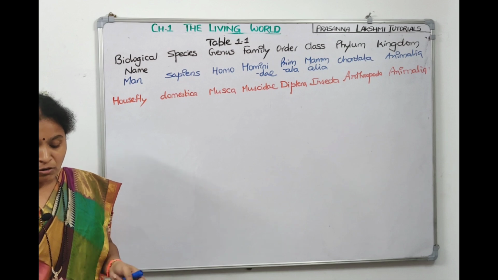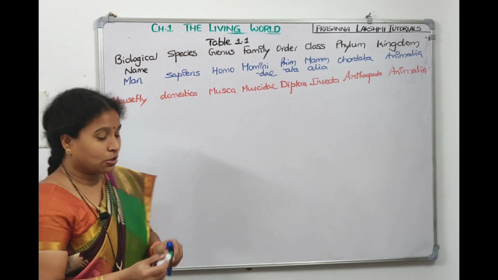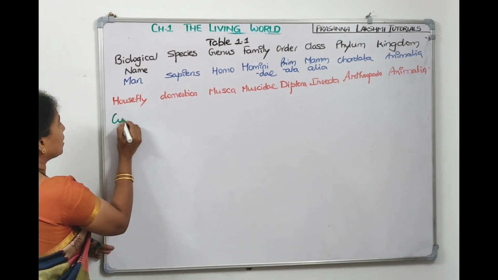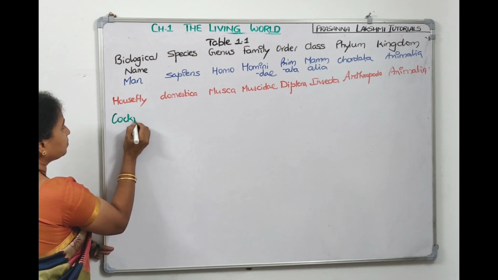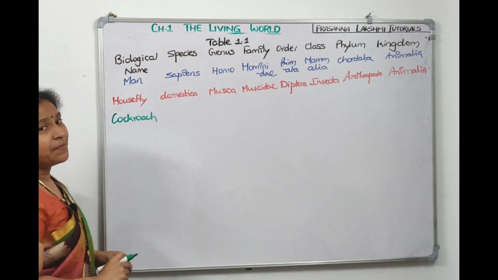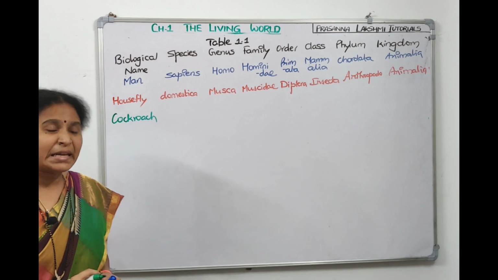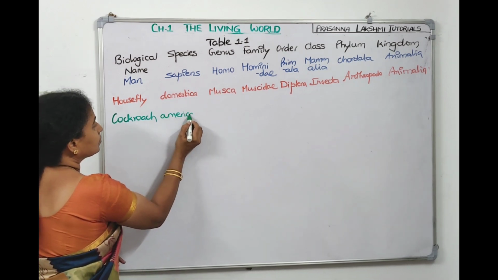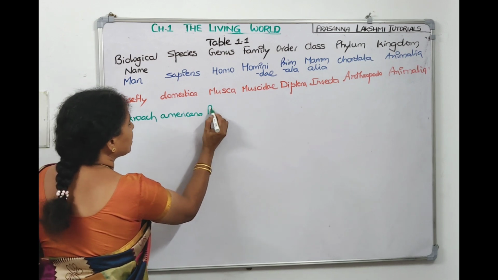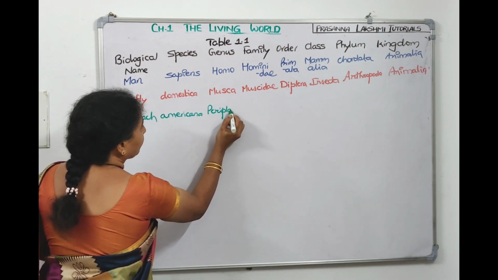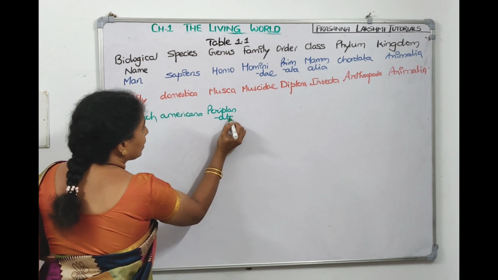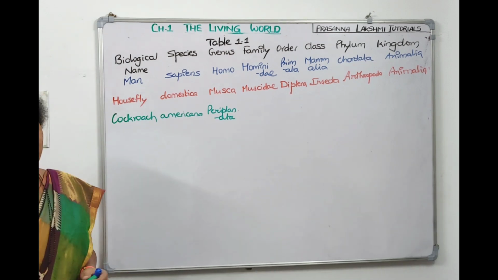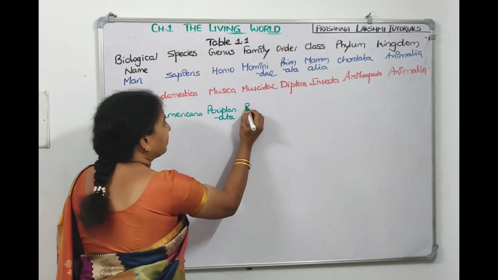So let us write down cockroach, because in structural organization cockroach is also there. Let's go with cockroach. It's not there in NCERT. We are just writing it down. Cockroach scientific name is Periplaneta americana. Americana is the species name. Periplaneta is the genus name. Right? Cockroach family is Blattidae.